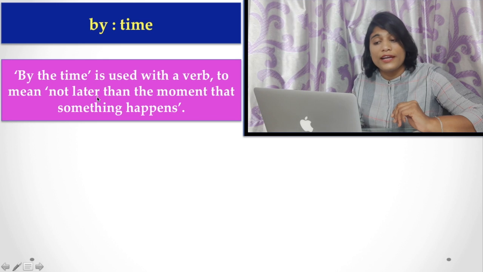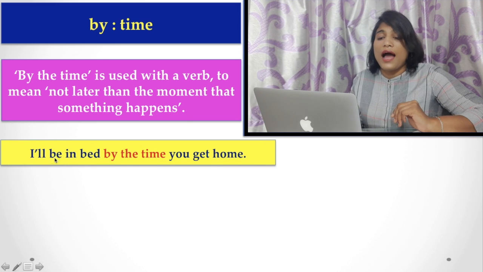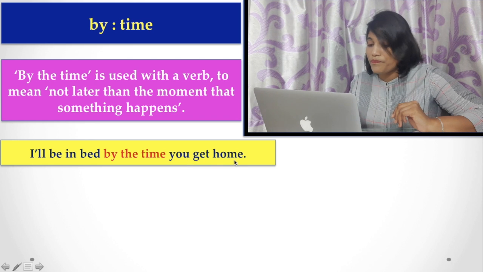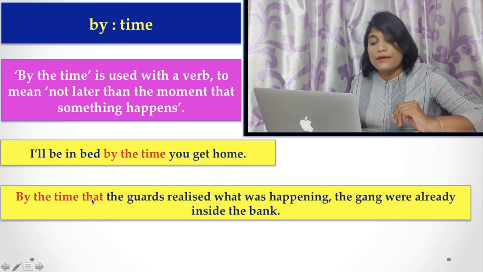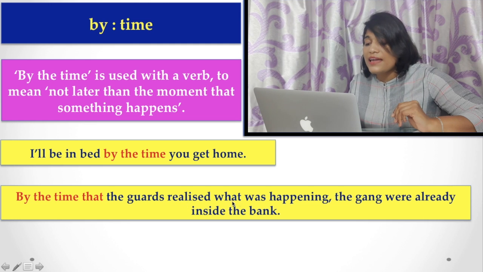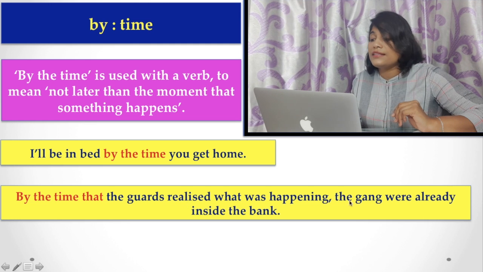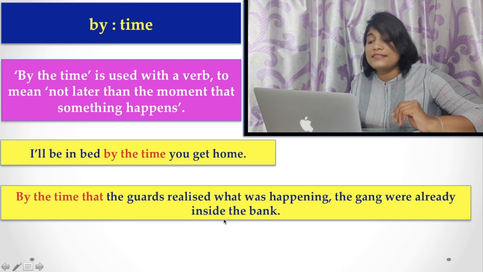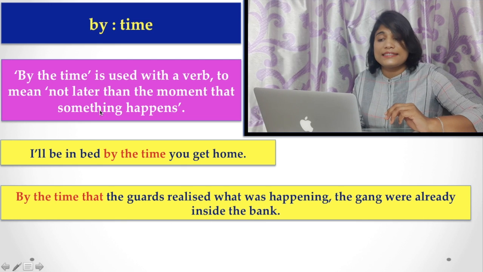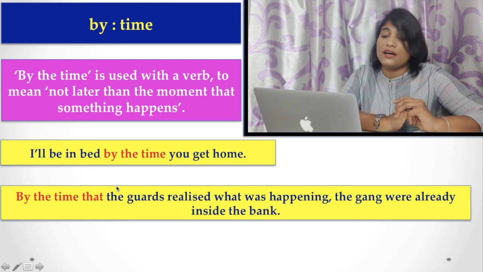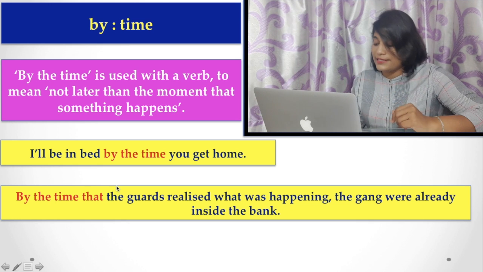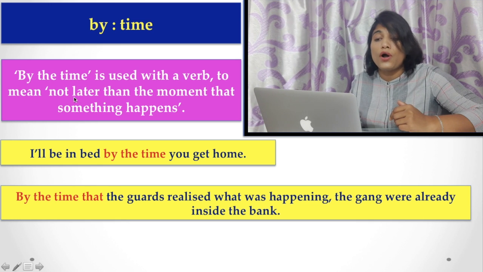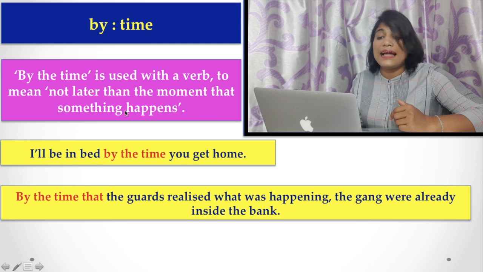For example, I will be in bed by the time you get home. By the time that the guard realized what was happening, the gang were already inside the bank. In these sentences, by the time is used to say not later than the moment that something happens.